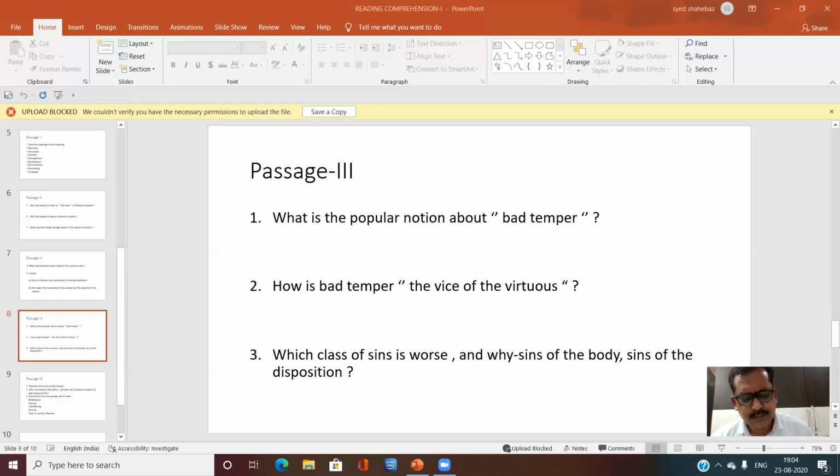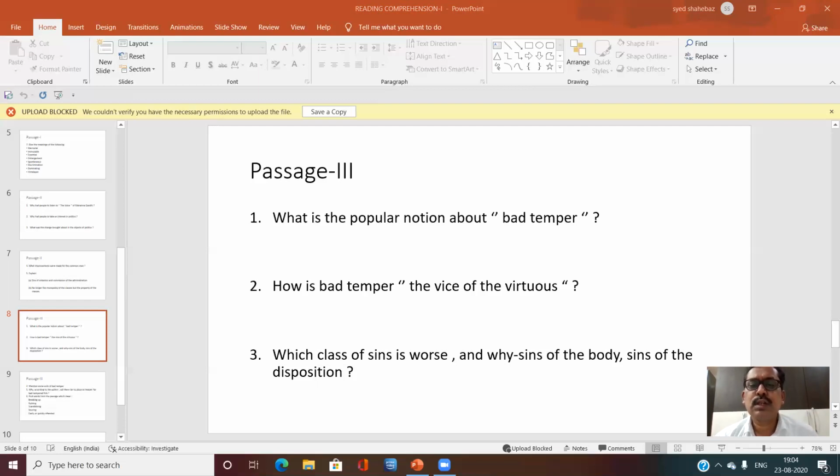Such sins of the disposition are worse to live in and for others to live with than sins of the body. There is really no place in heaven for a disposition like this. A man with such a mood could only make heaven miserable for all the people in it. So, this is the passage about ill temper and the characteristics of ill temper. Now, let us see the questions and answers.